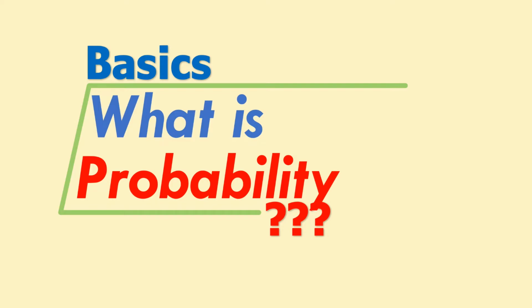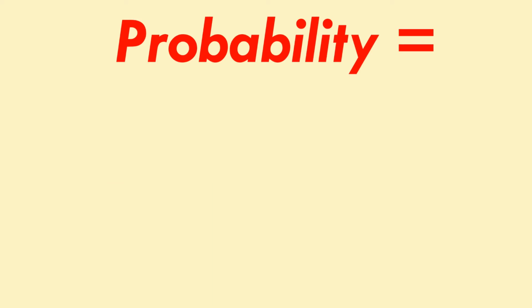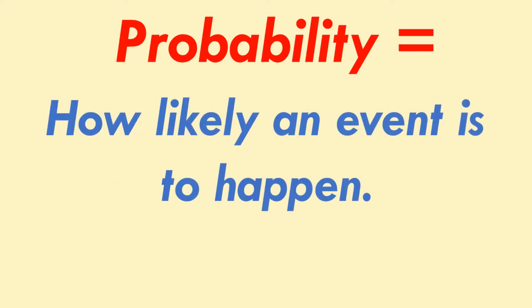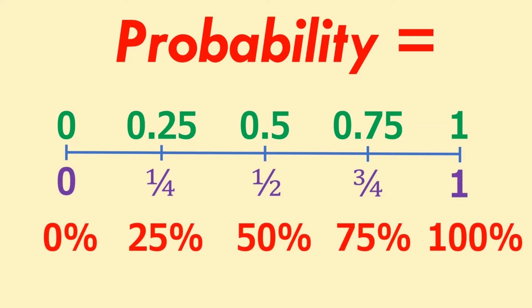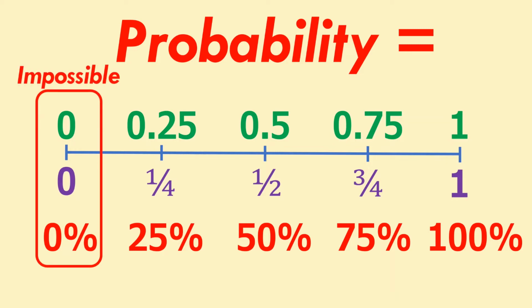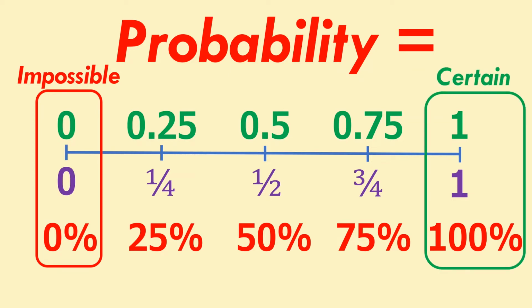First, what is probability? In simple terms, it's how likely an event is to happen. Probability is always between 0 and 1, and we can also show probability in terms of fractions and percentages. At the lowest end of the scale, 0, the probability is impossible. For example, the probability of 2 plus 2 equaling 1 will always be 0. On the other end of the scale, a probability of 1 will be completely certain. For example, the probability that this video is being played on a screen currently is 1.